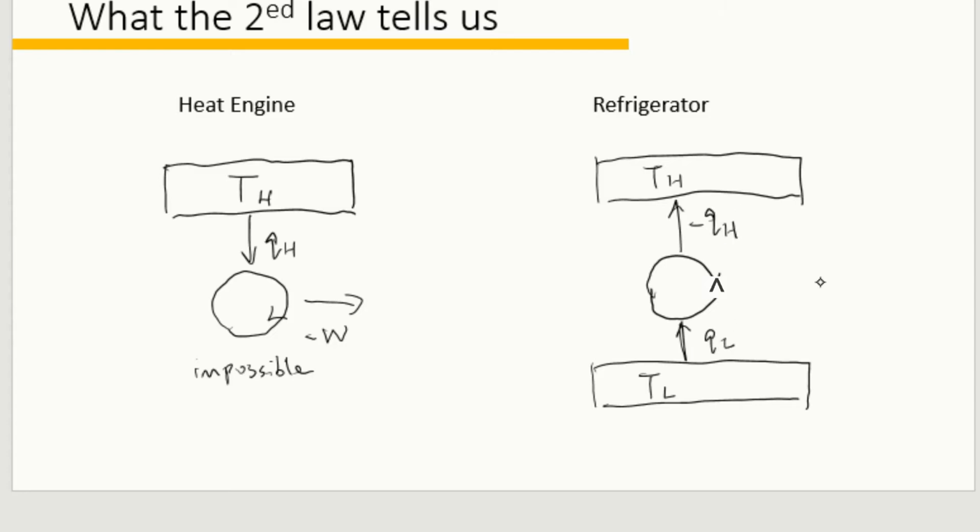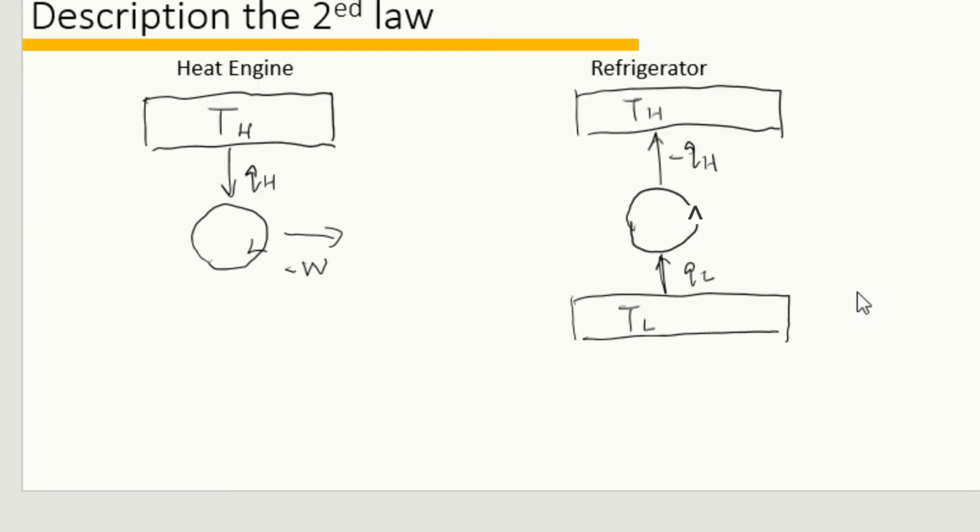The two schematics shown here are the type of machines that violate the second law of thermodynamics and are called the perpetual motion machine of the second kind. And it is never possible to construct such a machine. So here are two statements of the second law based on these two situations.